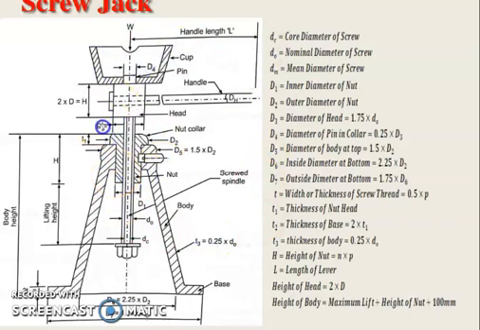This is the collar, this is the handle, then this is the nut part, and the inner part is the screw part. D2, then D1 is given here. Do is the nominal diameter of screw, and this is the core diameter of the screw. So this part we are designing, only the nut and screw. The whole design procedure of screw jack is very lengthy. These are the various nomenclature used in design of screw jack.